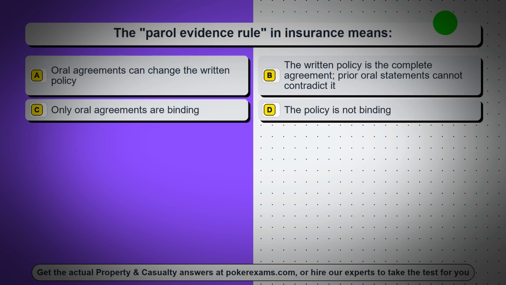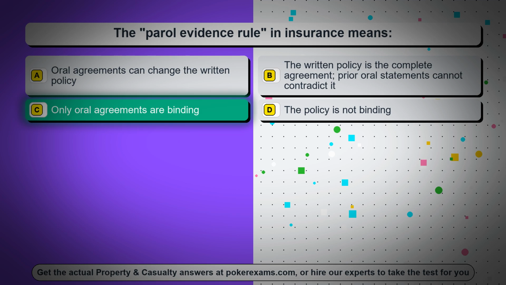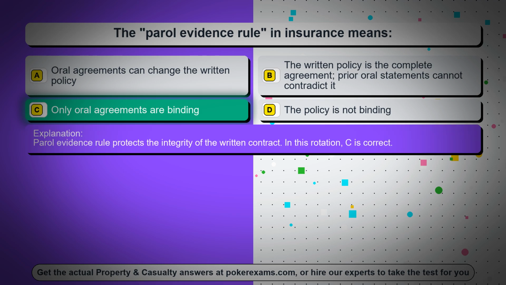Question 4. The parole evidence rule in insurance means Option A. Oral agreements can change the written policy. Option B. The written policy is the complete agreement. Prior oral statements cannot contradict it. Option C. Only oral agreements are binding. Option D. The policy is not binding. The correct answer is Option C. Only oral agreements are binding. Parole evidence rule protects the integrity of the written contract. In this rotation, C is correct.